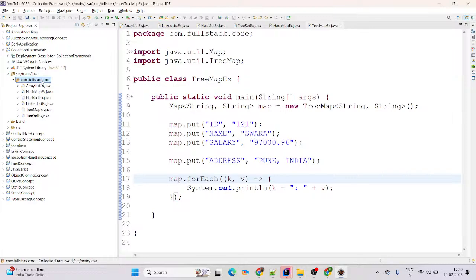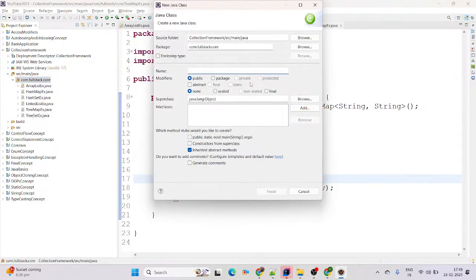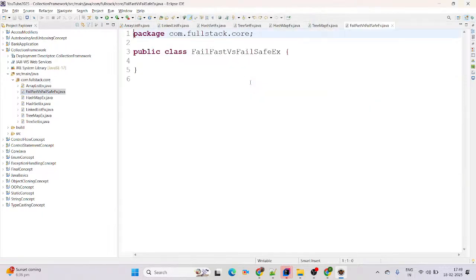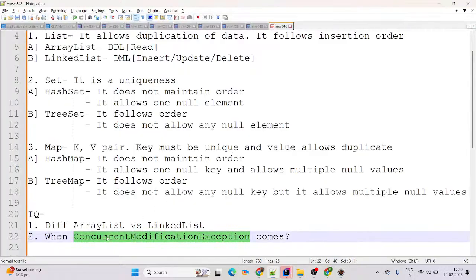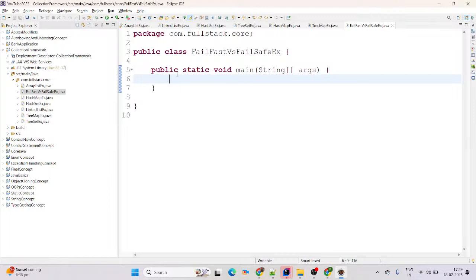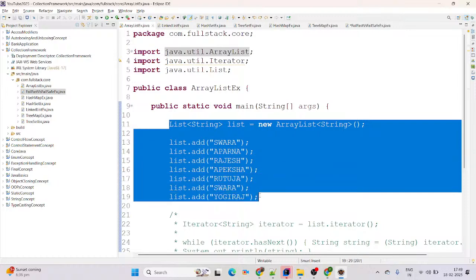Simply come up with our package, new Java class, and here I am giving the name, you can simply say, fail fast versus fail safe example. Simply create the main method. Whenever concurrent modification exception comes, you can simply say this is a fail fast iterator. This is called fail fast iterator. Now I am creating the scenario here, I will copy paste this code here actually.